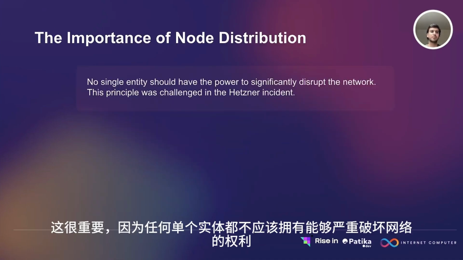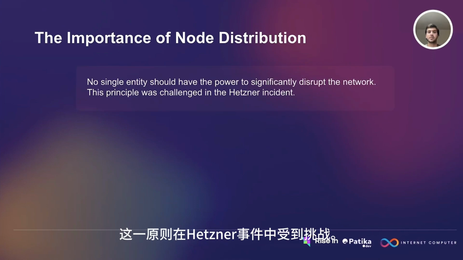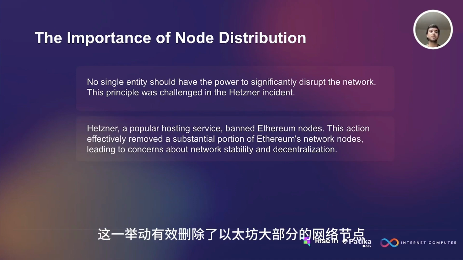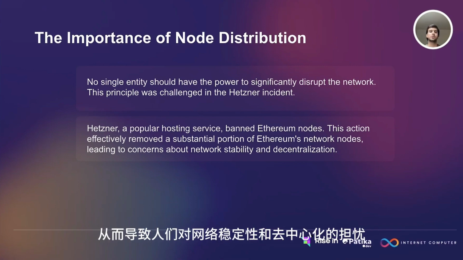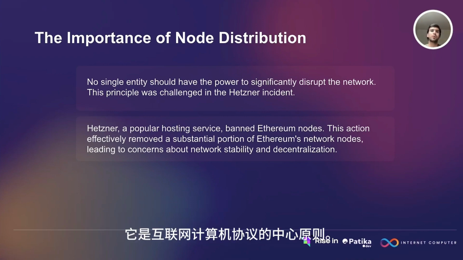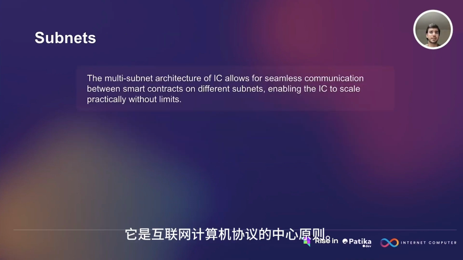Firstly, it's important because no single entity should have the power to significantly disrupt the network. This principle was challenged in the Hetzner incident. Hetzner, a popular hosting service, banned Ethereum nodes. This action effectively removed a substantial portion of the Ethereum network's nodes, leading to concerns about network stability and decentralization. And as we can see, decentralization is very crucial for any blockchain, and it's the central principle of the Internet Computer Protocol.